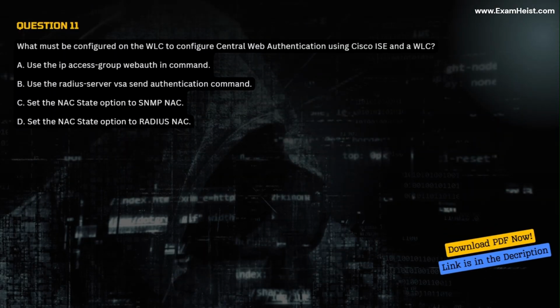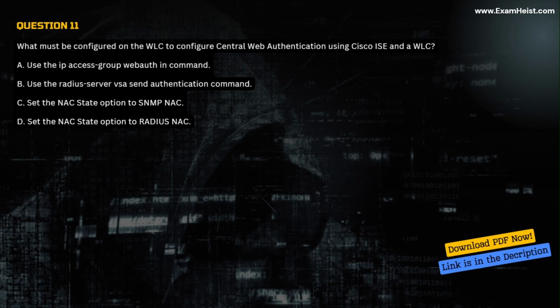Question 11. What must be configured on the WLC to configure central web authentication using Cisco ISE and a WLC? A. Use the IP access group WebAuth command. B. Use the RADIUS server VSA send authentication command. C. Set the NAC state option to SNMP NAC.